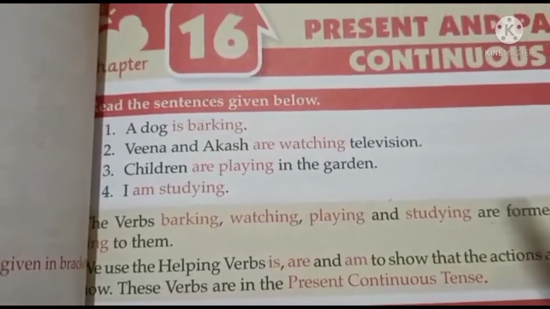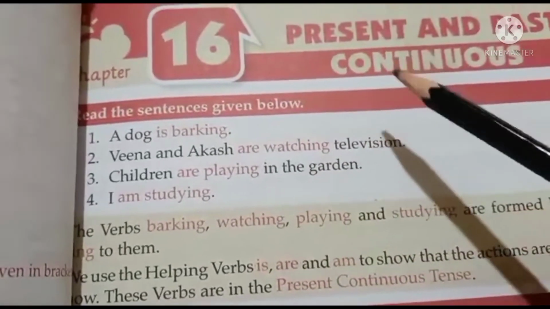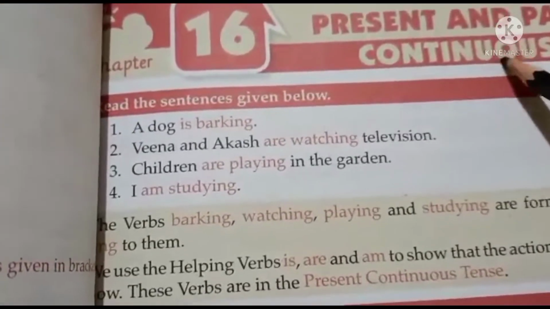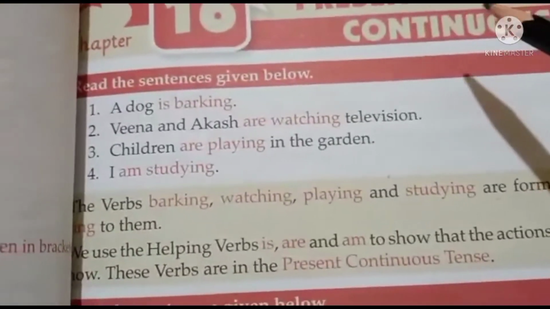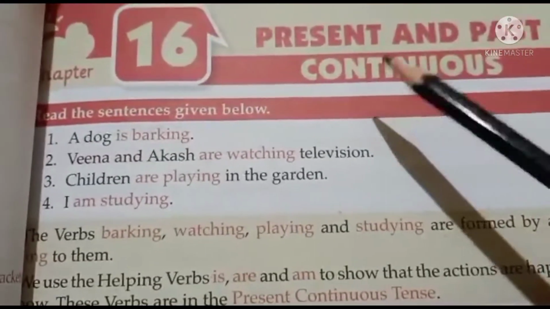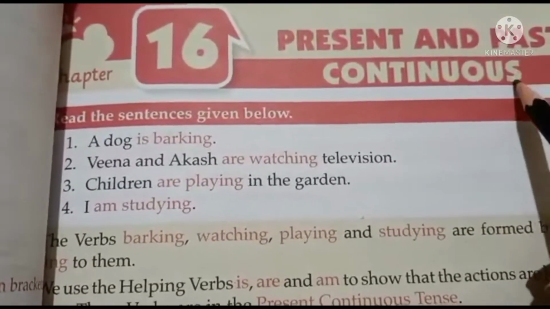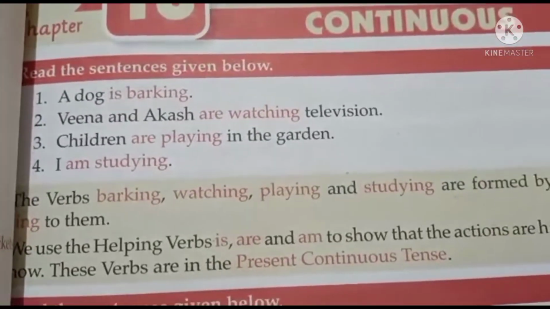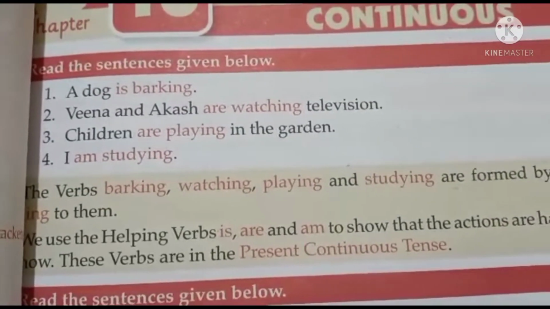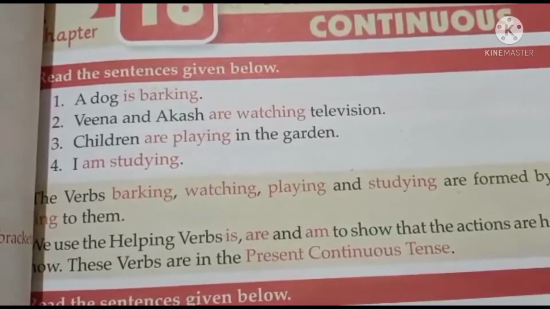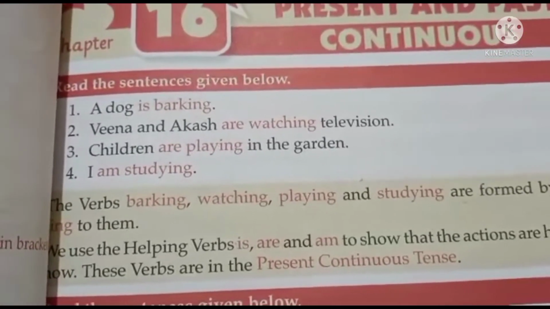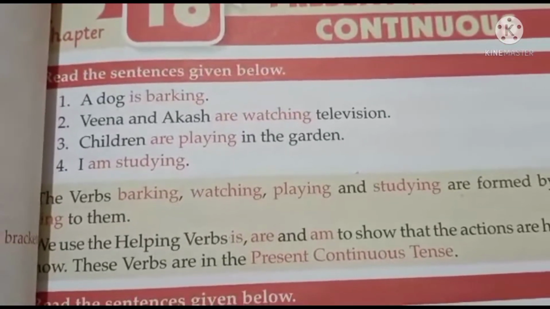Now children, today we will start chapter number 16, present and past continuous tense. This is a continuation of chapter number 15. Here you will study about the continuous tense, children. What is continuous tense? What do you mean by continuous tense? Continuous tense means, children, that the action is still going on. It is not yet over.